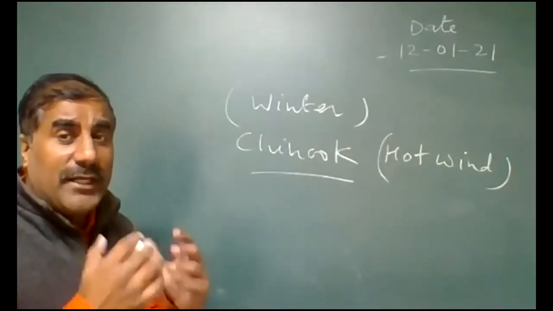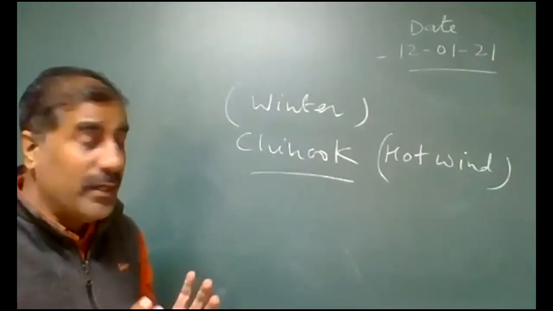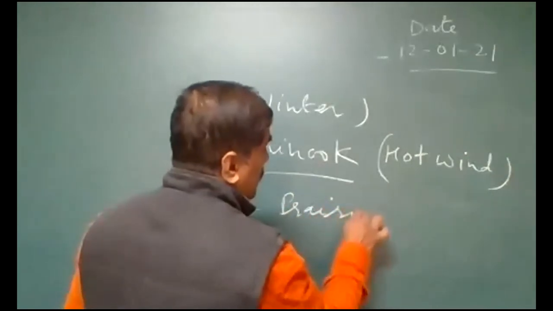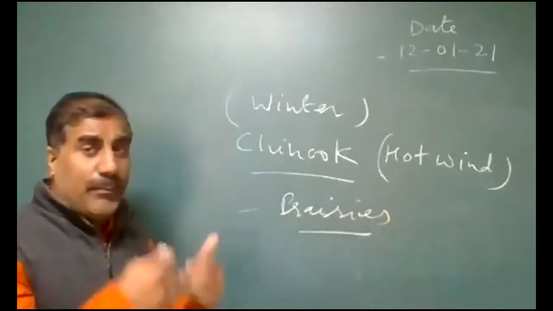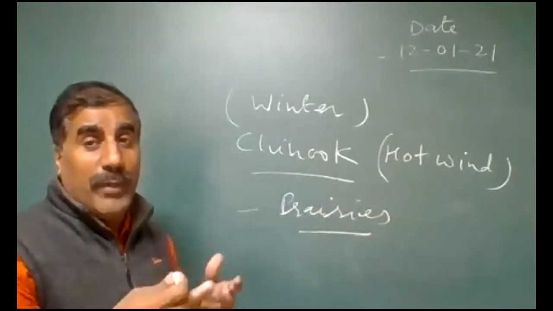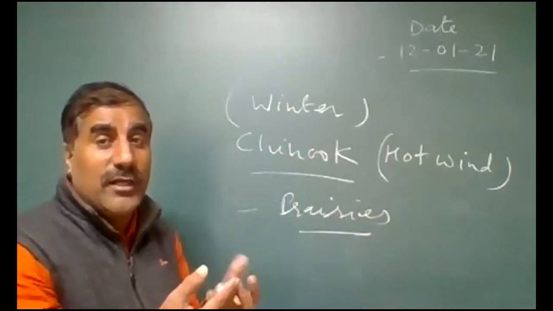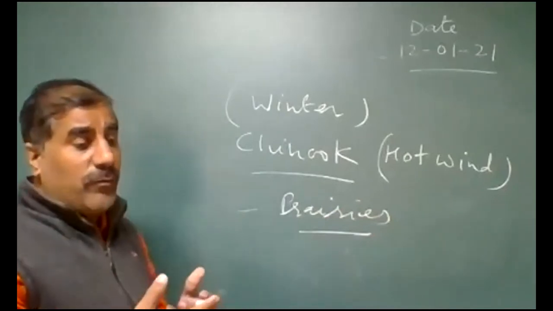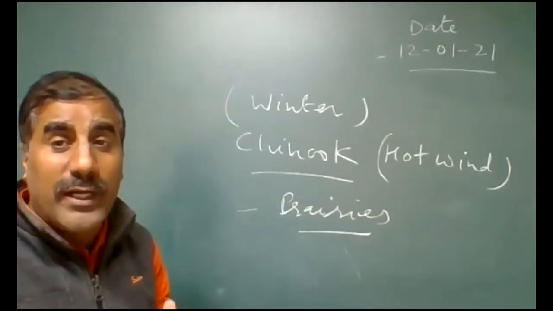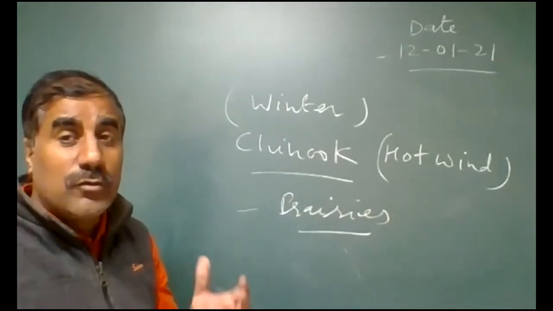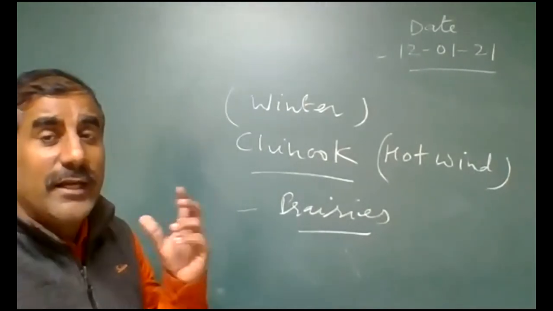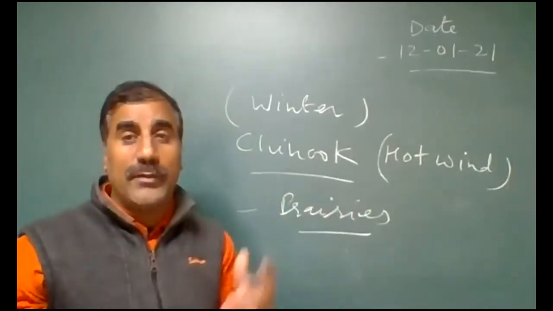So it will increase the temperature of that area. It will increase the temperature of the prairies. When it increases the temperature of the prairies, then what happens? Ice will melt, ice पिघलना start हो जाएगा, and it will be plentiful for the grasses to grow, and it will be used by the animals for grazing. जो ice melt होना start हो जाएगा, तो उसके नीचे जो grass होगी, it will be used by the animals for grazing. उनको चराने में वो काम आएगी.